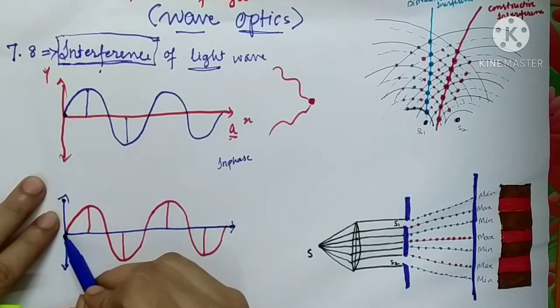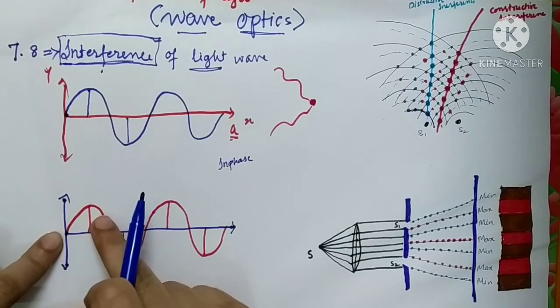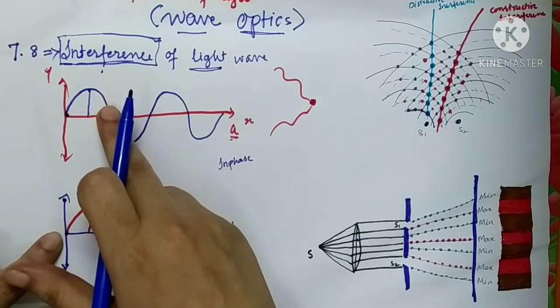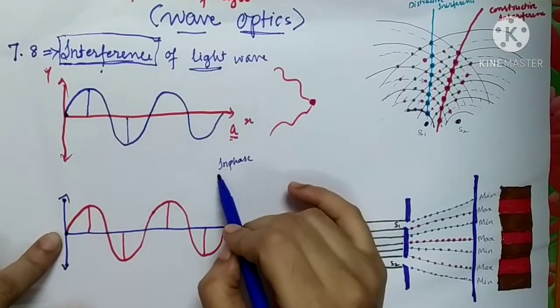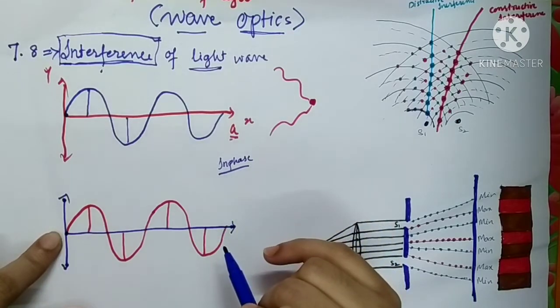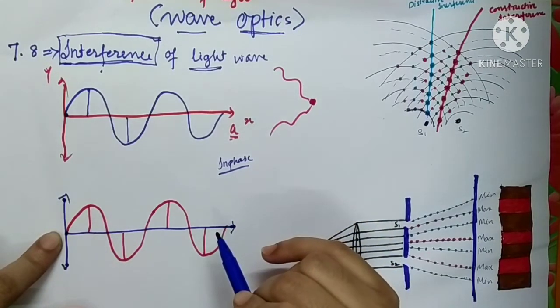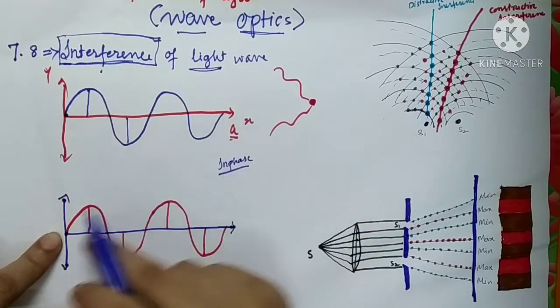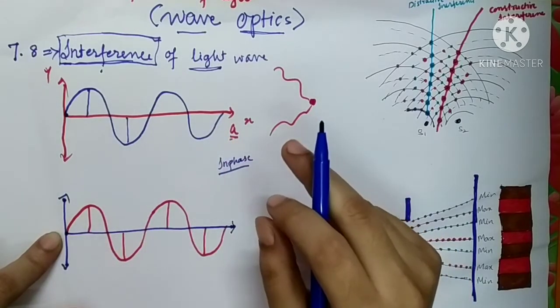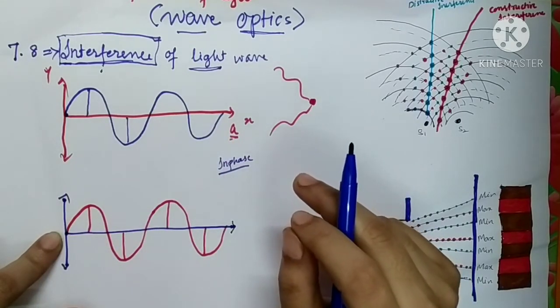The point where there is a crest of one wave, there will be a crest of another wave as well. Such waves are called in-phase waves. In phase means they have the same phase angle. You all are aware of the term phase angle. So the two waves have the same phase, or you can say the two waves are in phase.